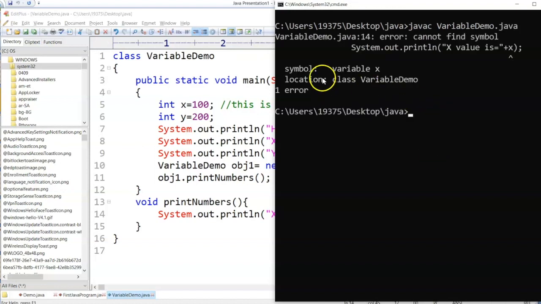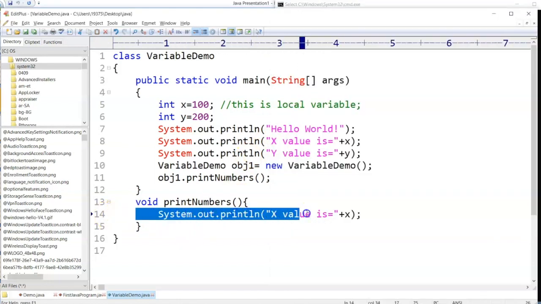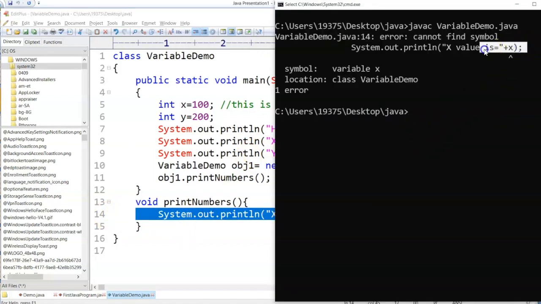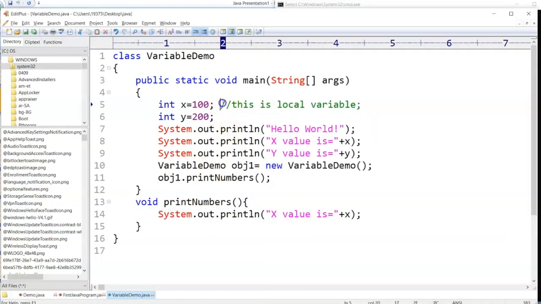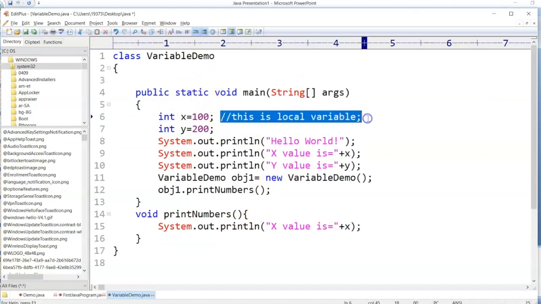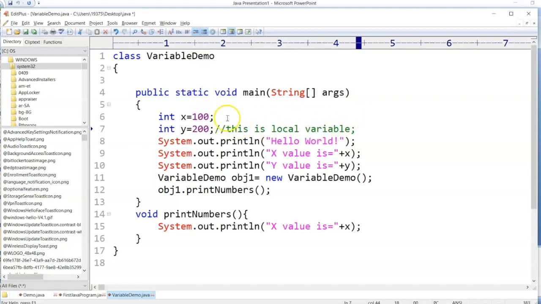It gives me an error saying that it cannot find symbol in line number 14. What is line number 14 here? System.out.println value x. X is not identified, which means a local variable cannot be used outside of a function. So what I'll do, let me just paste it here. I'll take this x out of this. Okay, let me take this out.